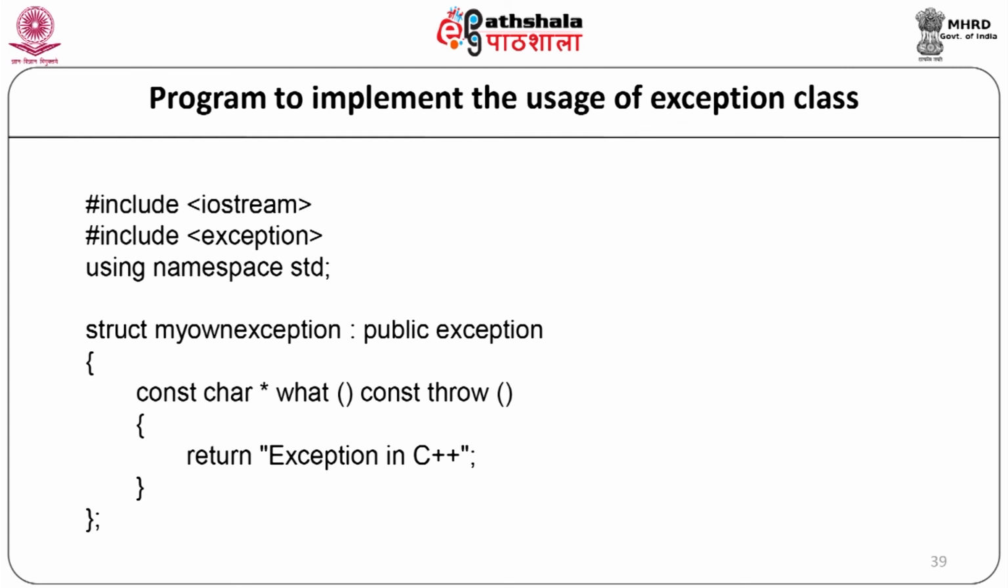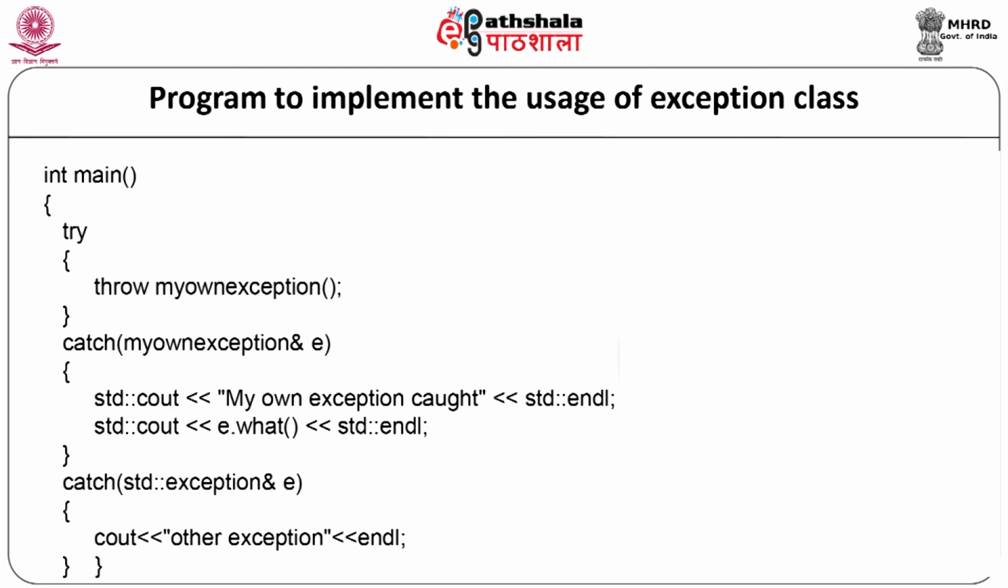Now, let us see a program to implement the usage of the exception class. We will start with the program: #include <iostream>, #include <exception>, using namespace std. Now, we will start with our own exception: struct MyOwnException : public exception. We will start with the code const char* what() const throw(), return "Exception in C++", and the structure will end. Now, we will start with our main function: int main, try, throw MyOwnException, end of try block.